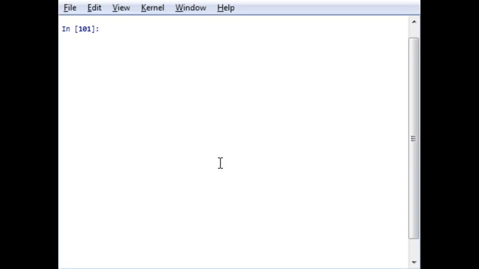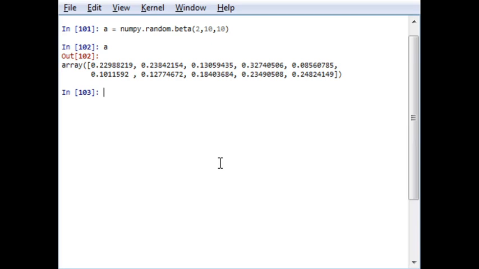Now if you want to generate an array with beta distribution, like in every case we will write numpy.random.beta. The first will be a, the second will be b, a and b, which are required for computation, and the third will be the size of the array, and it will generate an array A. Okay, the output of A will be as per the function output. This is only for the generation of beta distribution.